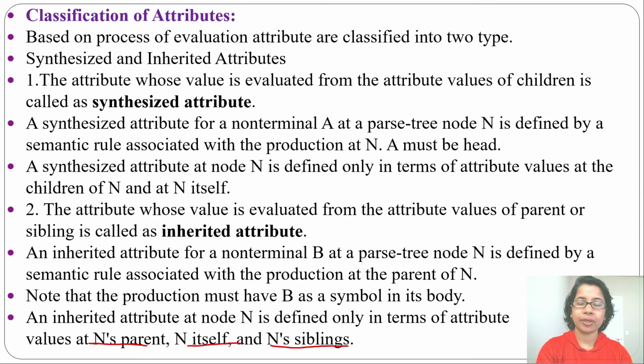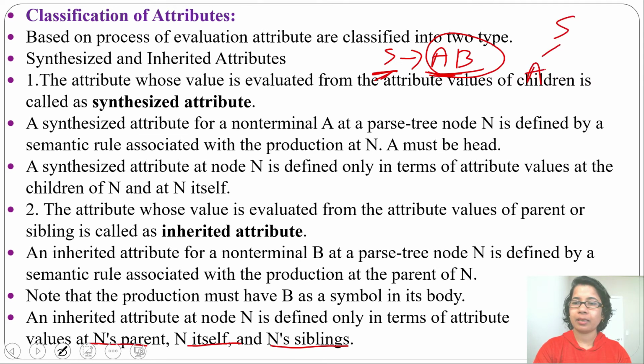Suppose there is a production S derives AB. The first condition for inherited is that B should be in the body. Here B is in the body. This is the head of the production while this part is the body of the production. Suppose we create the parse tree S derives AB. Then this B value should be inherited from S, or it can be inherited from its sibling.